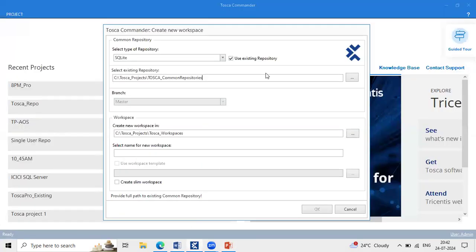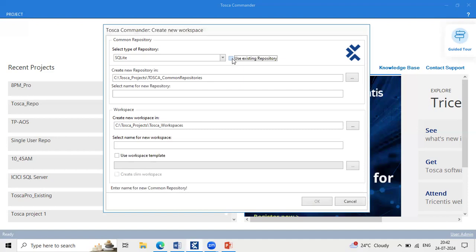But now what I'm doing, I'm just creating the new project. So no one has started. I am the person setting up the project for the team members. At that time, uncheck this feature. If you uncheck this feature, the meaning of that is you are creating a new project. Clear?